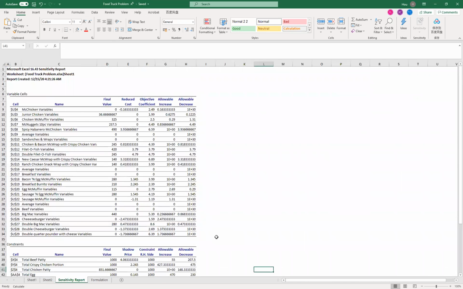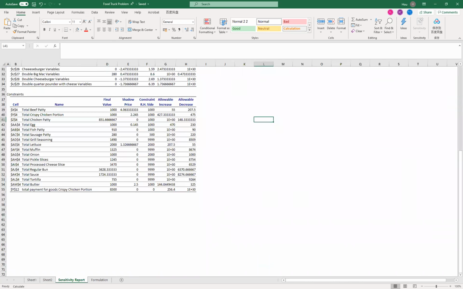In the constraint table, shadow price is the most important column. It shows the change in the optimal revenue value with one kind of material increased by 1 unit. We notice many materials have 0 shadow price, including fish patty, sausage patty, etc. We think the reason is demand is limiting us from producing more. Even if we get more materials, we could not produce more products because we don't want the production to surpass the demand. The evidence supporting our deduction is many materials' final value is lower than the constraint of the right-hand side.